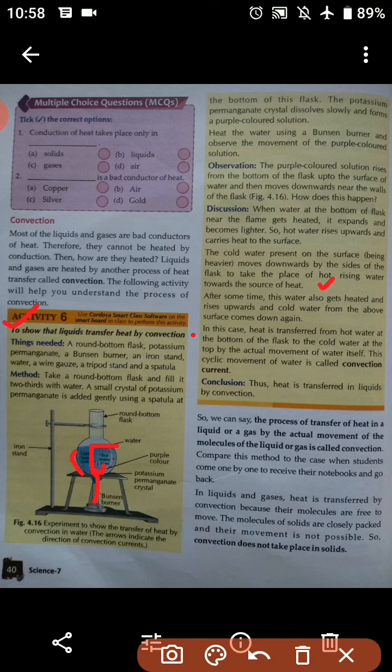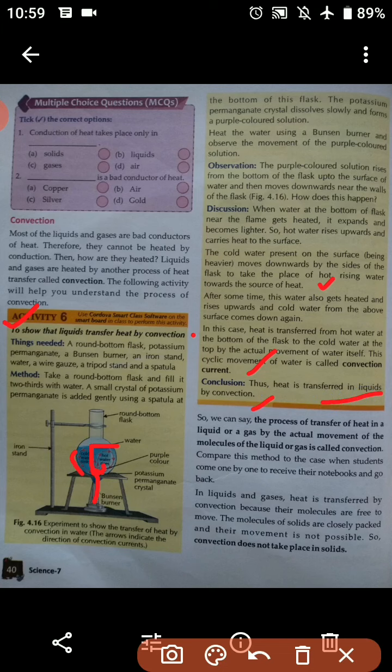So in this case, heat is transferred from hot water at the bottom of the flask to the cold water at the top by the actual movement of water itself. Students, I think it's clear to you. In this case, what happened? The heat is transferred from hot water at the bottom of the flask to the cold water at the top by the actual movement of the water itself. This cyclic movement of water is called the convection current. In conclusion, we find that heat is transferred in liquid by the process of convection.